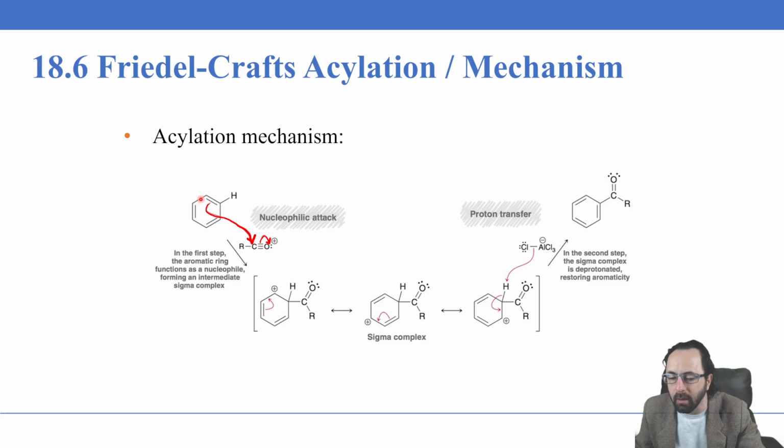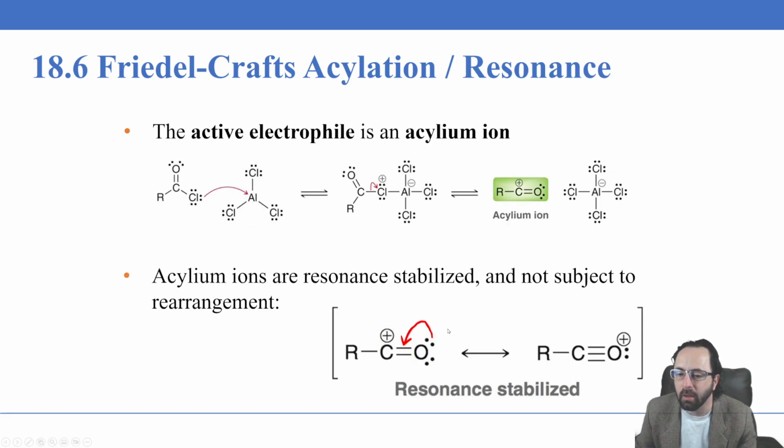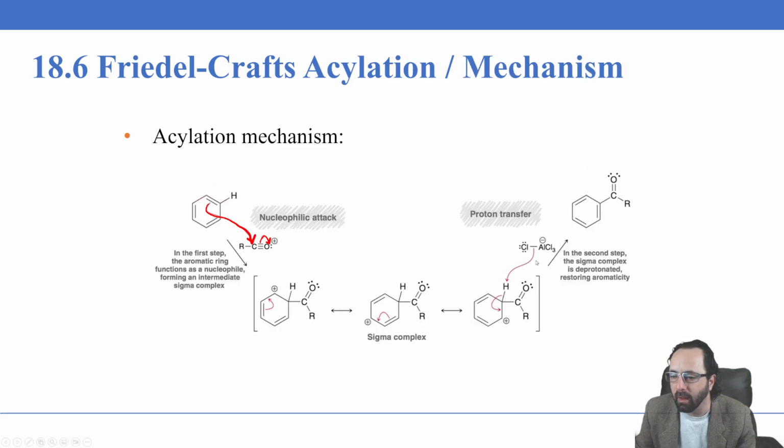Now this carbon here, again, it had 4 bonds and no lone pairs, but now it only has 3 because it's no longer in a double bond and no lone pairs, so it's a positive formal charge. And we have the same sigma complex that we've been seeing again and again, which contributes to the stability of this intermediate. And finally, this is occurring in the AlCl3, and we have the AlCl4 minus 1 with the additional chlorine atom attached, and we have the same proton transfer, giving us HCl and recovering our aromaticity, and so we get the acyl aromatic group.